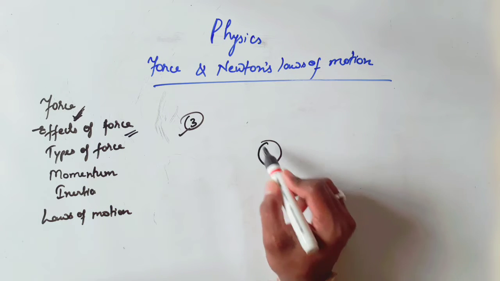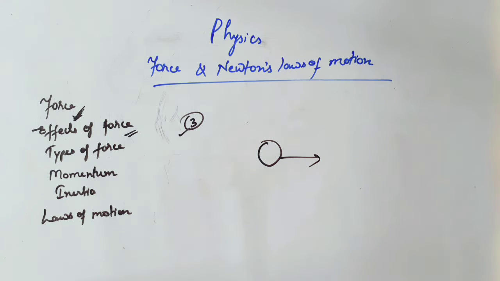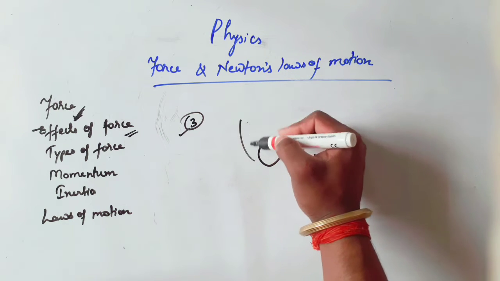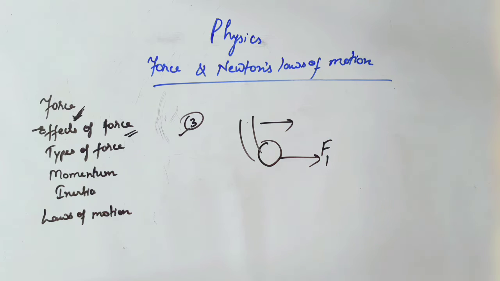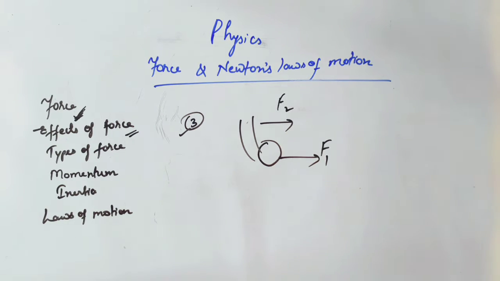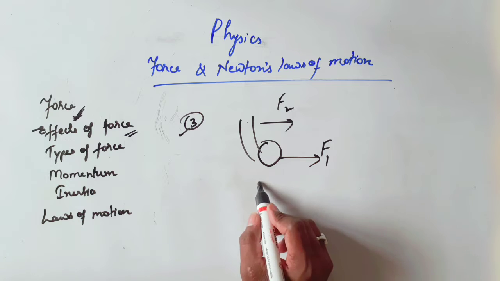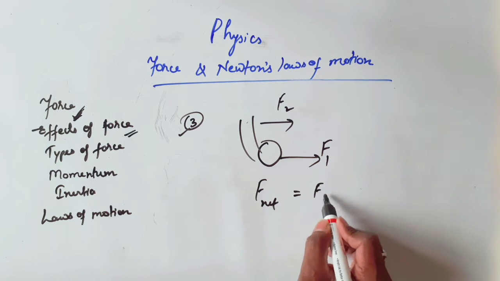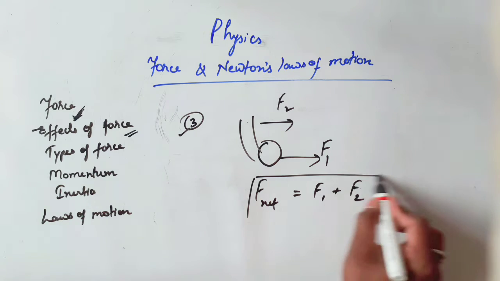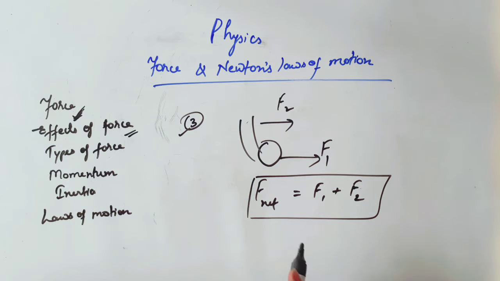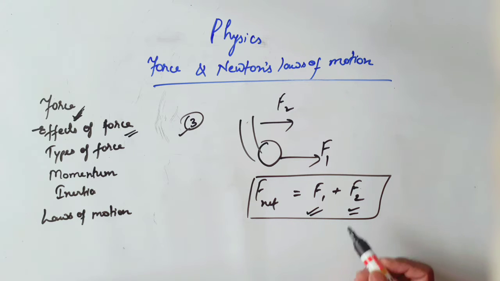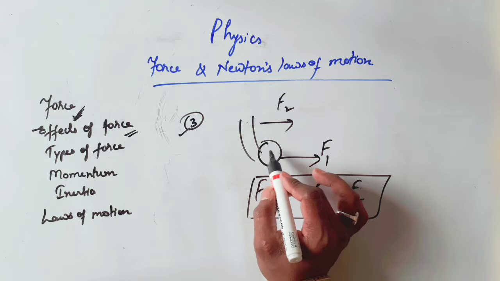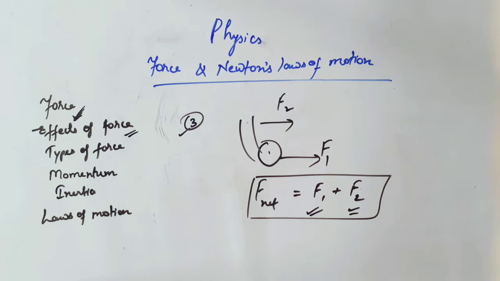If a football is moving in this direction, and we apply force also in this direction, then due to F1 force it is moving here, and we apply here F2 force. So what will be the resultant? F net will be equal to F1 plus F2, because both forces are in the same direction, and if the forces are in the same direction, there will be additive nature of force. Additive nature of force means the resultant of force will be equal to F1 plus F2. So here the speed of this football will be increased.